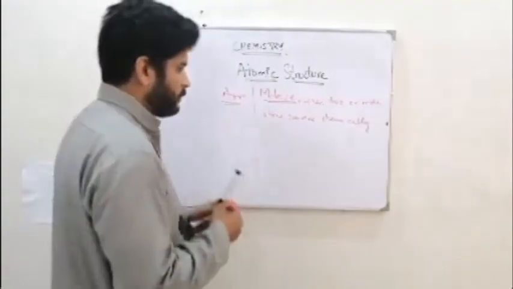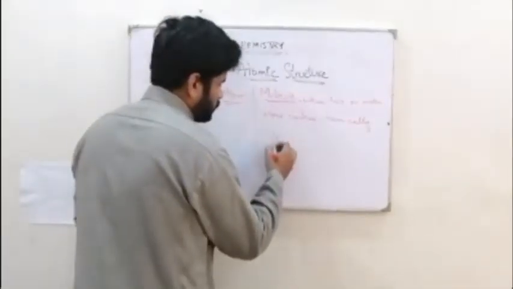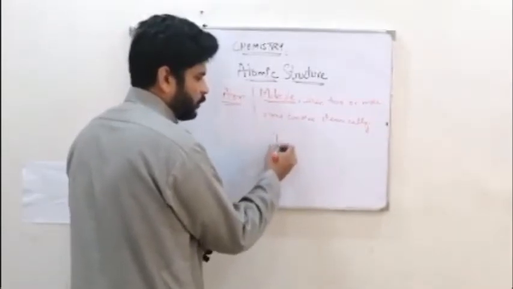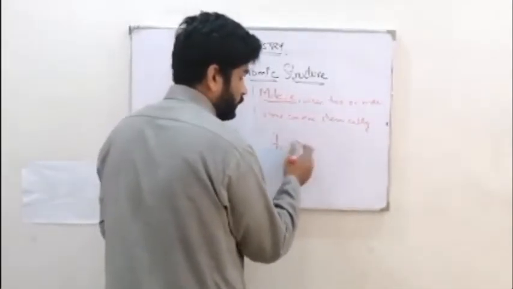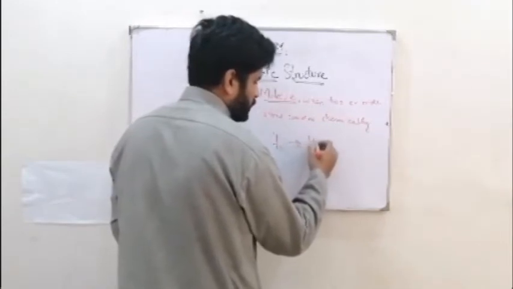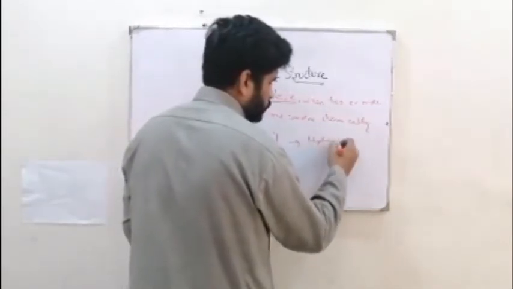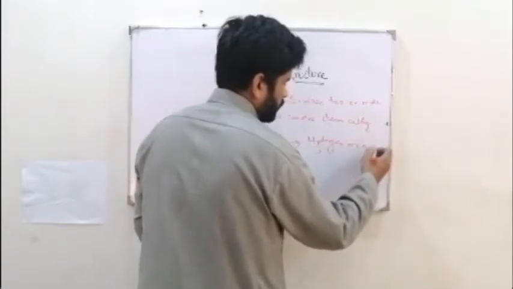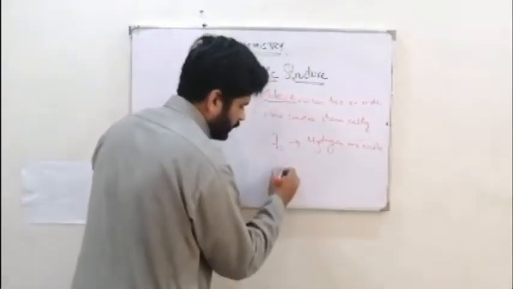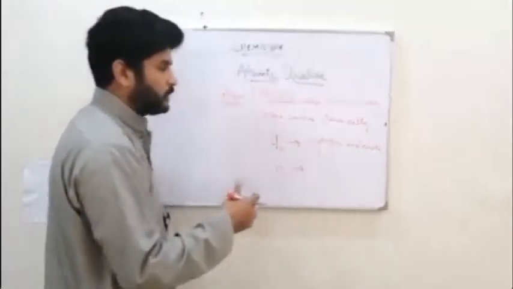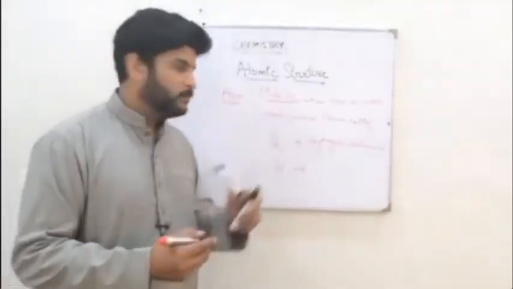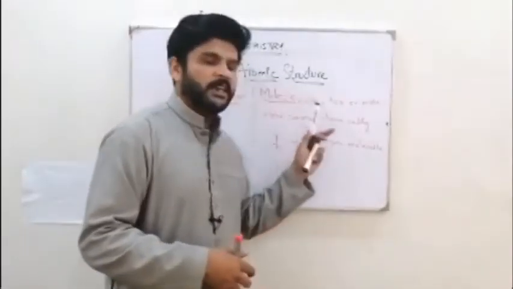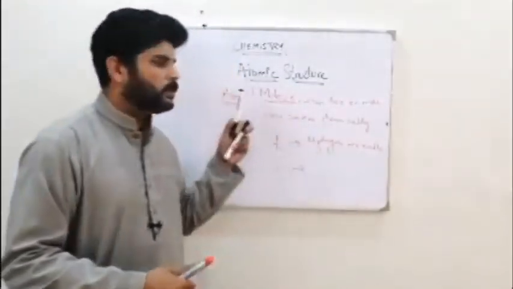For example, H2. These are 2 atoms of hydrogen that have combined chemically to form hydrogen gas, or a hydrogen molecule. So if you see hydrogen H, this is not a molecule, this is an atom, right? When 2 or more atoms combine chemically, they form a molecule.